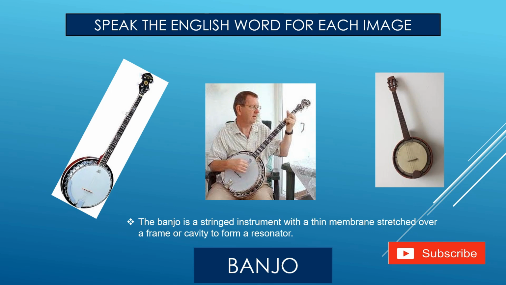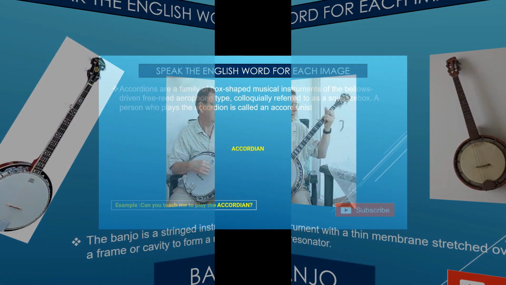Next one, banjo is a string instrument, right? That person is playing with strings with a thin membrane stretched over a frame or cavity to form a resonator, right? So I have provided you a tiny description of the banjo. Okay, next we will see.